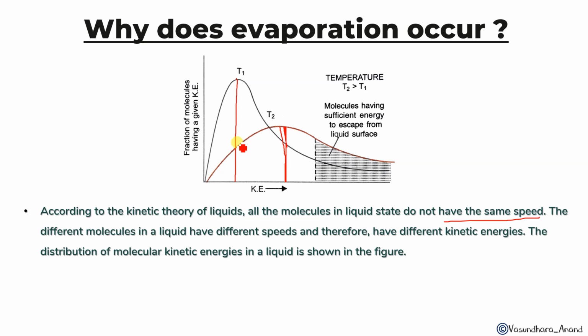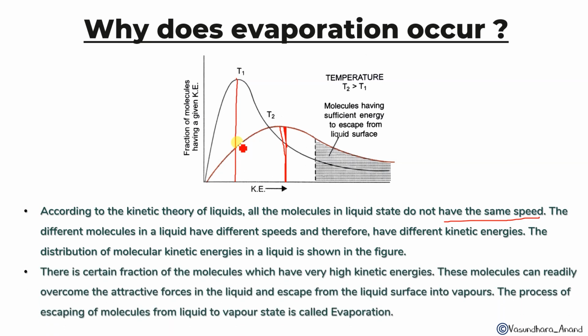The higher the speed and velocity, the higher the kinetic energy. In the same way, we can say this is a certain fraction of the molecules which have very high kinetic energy. And those with higher kinetic energy, what will their escaping tendency be? It will be higher. Their tendency to escape the liquid surface will be higher. So these molecules can readily overcome the attractive force in the liquid and escape from the liquid surface into vapors. This process of escaping of molecules from the liquid to the vapor state is called evaporation. That is the reason that as we increase the temperature, the kinetic energy and the evaporation rate increase. I hope it is clear with this graph.